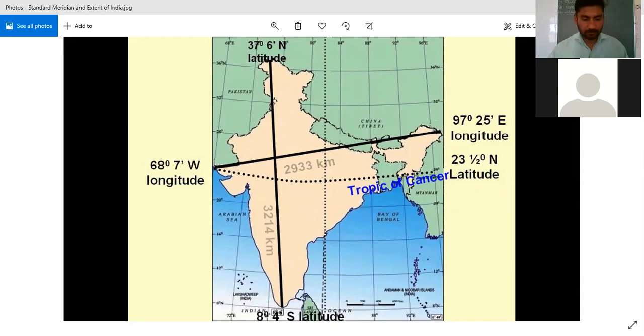So the standard meridian of India. What is the standard meridian of India? The longitude according to which the time is calculated or synchronized in India. It is 82.5 degrees east, and it passes through Mirzapur in Uttar Pradesh.